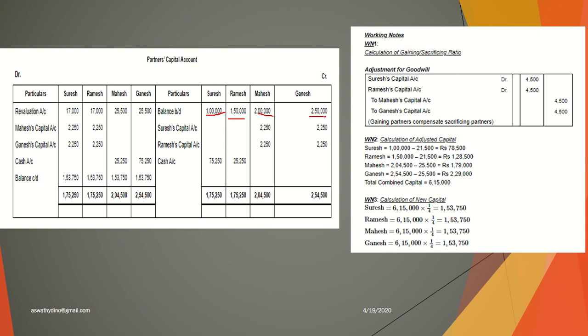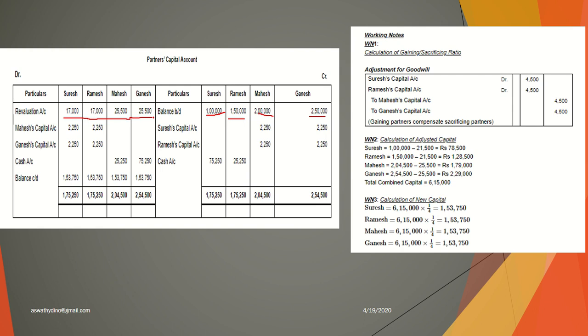Okay. Then revaluation loss was there, is it? So I should transfer the revaluation loss to the debit side of partners capital account. So 17,000, 17,000, 25,500 and 25,500. Okay. So first two entries I made. Now I should do the goodwill adjustment.